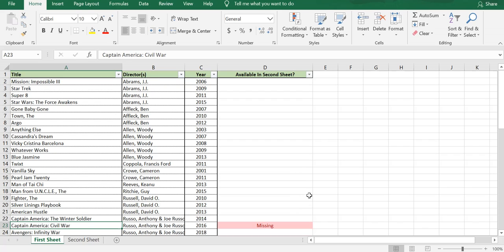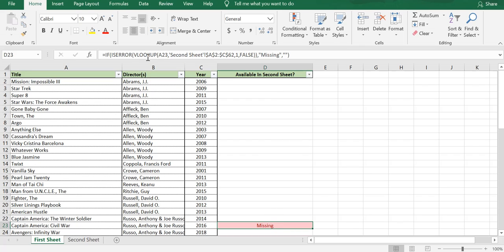To find these mismatches, we will be using three formulae. We'll be using VLOOKUP, we'll be using ISERROR, and we will be using the IF statement. As well, we will be using some conditional formatting that is solely used to make the final output a little nicer to look at. So let's see how we can find out the mismatches across two lists.